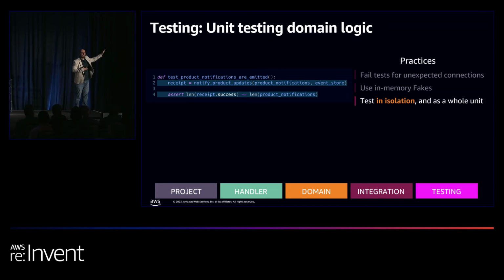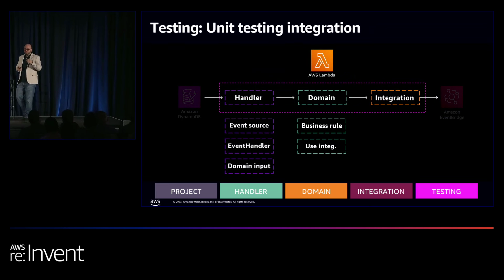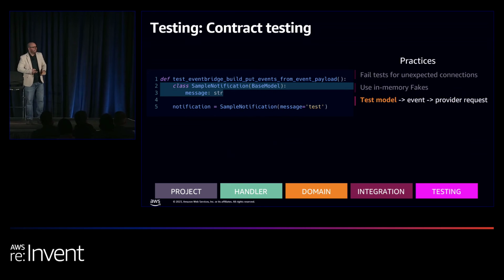Again, there's no I/O here. You can now unit test anything you want very specifically, the entire Lambda handler to domain integration, or simply the integration, which I'll show you now. Now it becomes a bit tricky. We need to test the integration.